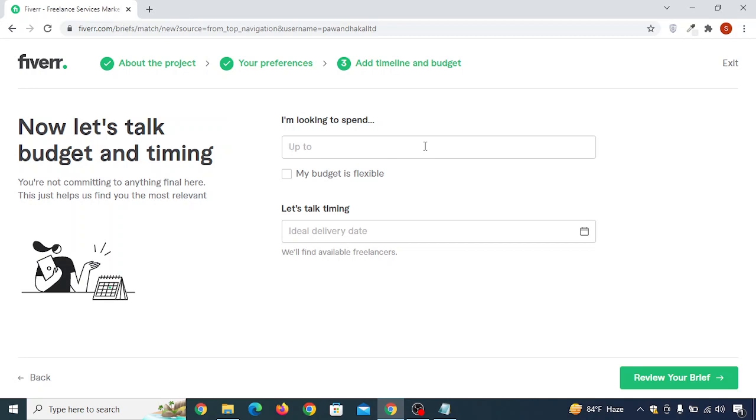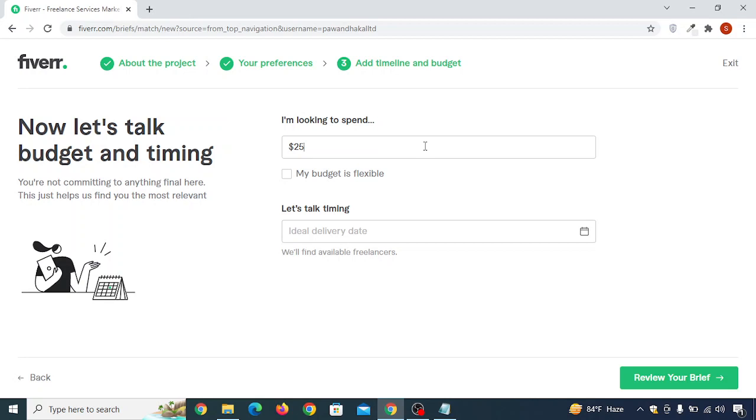So I suggest that you put at least $25. Okay, but this is a low end, but you can also test with $10, $20. It's your choice. I think you'll get in that price also, but in $25 you can get people from like India and Pakistan to create a Shopify store for you. Okay, in this kind of price, because this is a good money for those countries. So I would suggest you, if you can offer a bit more price, that is your choice.